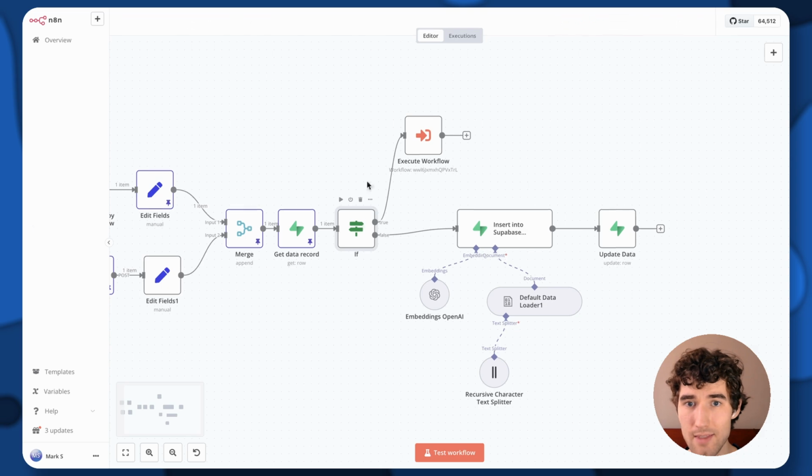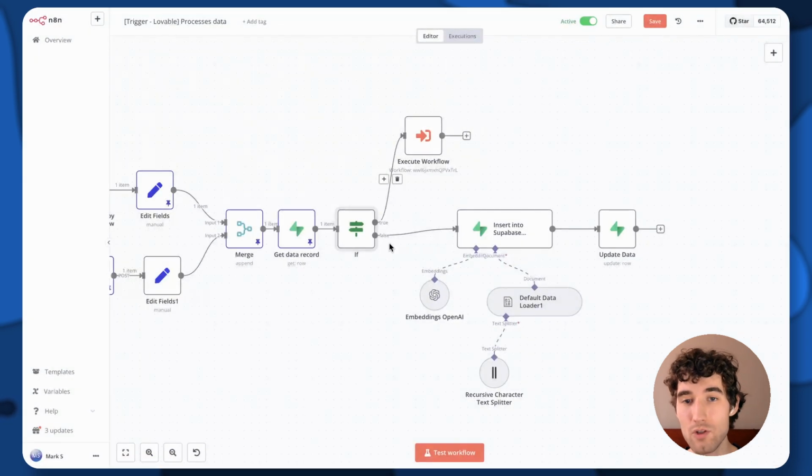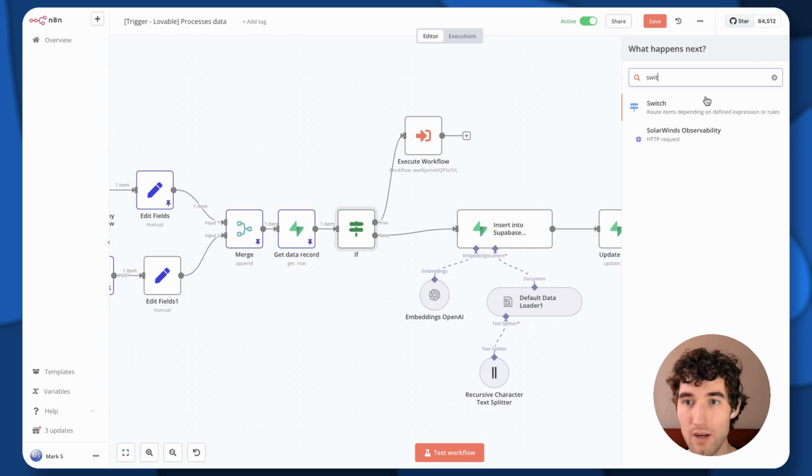In case the text doesn't exist and the type of the data is video, it means that we need to transcribe it. In the future, if we have more types, for example images, we can also analyze images, or TikTok, Reels, we can add a switch node here to recognize the type.